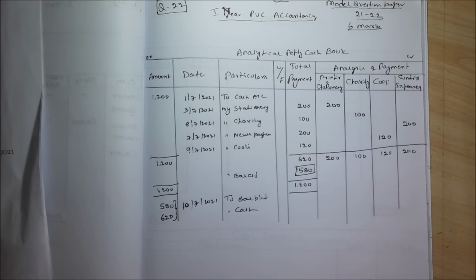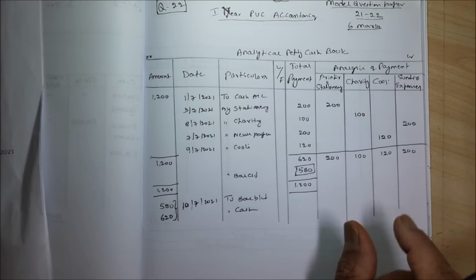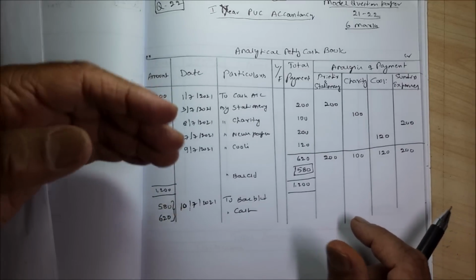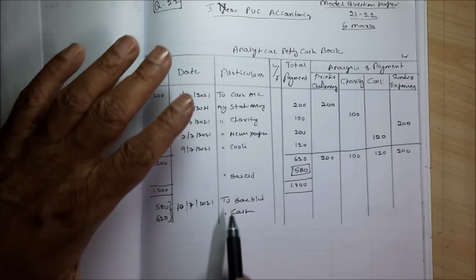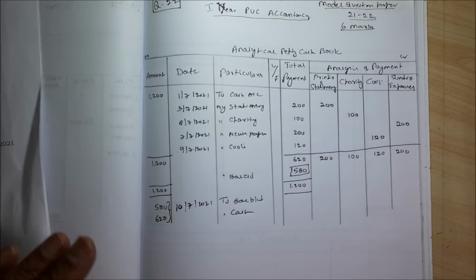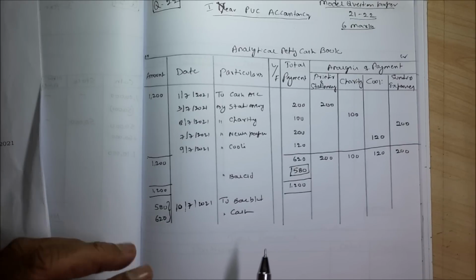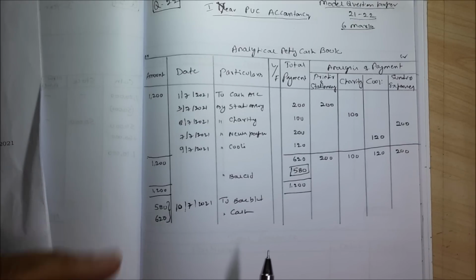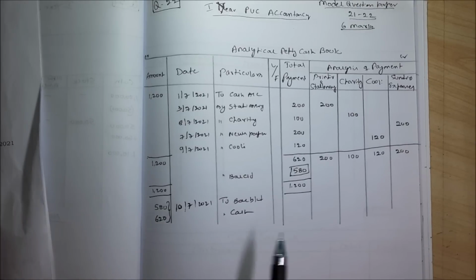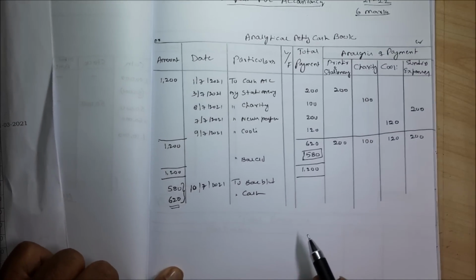That is called the Imprest system of preparing analytical cash book. Hitherto in the last papers, we were doing only petty cash book, not under Imprest system. Where I have explained earlier also, Imprest system is maintaining a minimum balance at the beginning of the month, or beginning of the week, or beginning of the fortnight, right? So 620. This is how you have to work out.